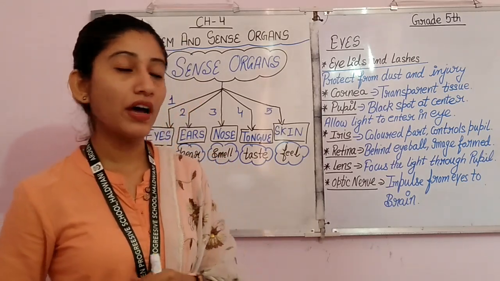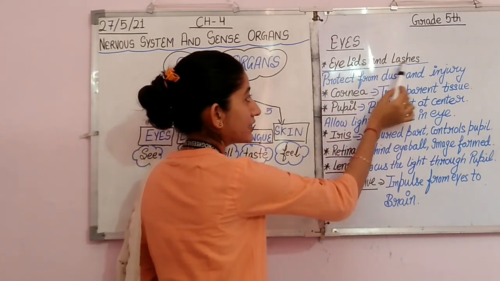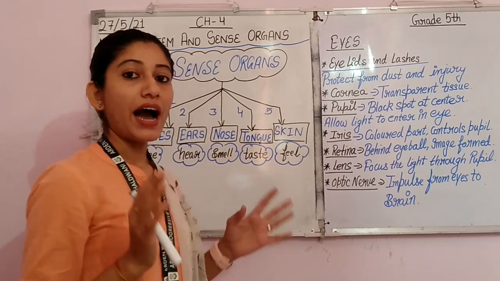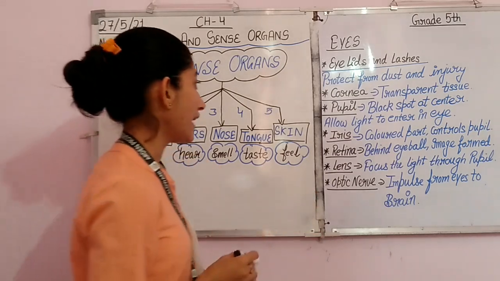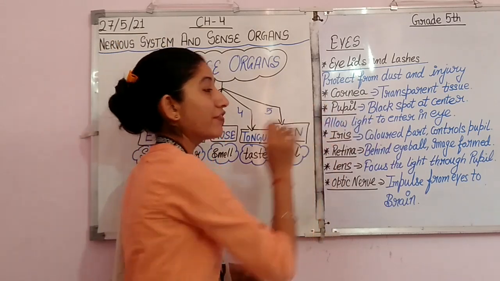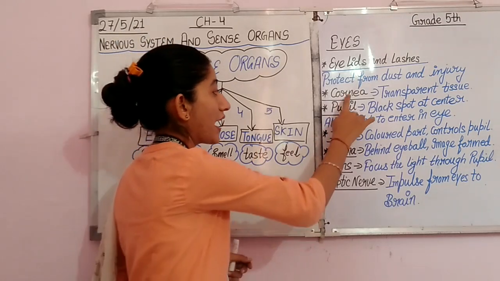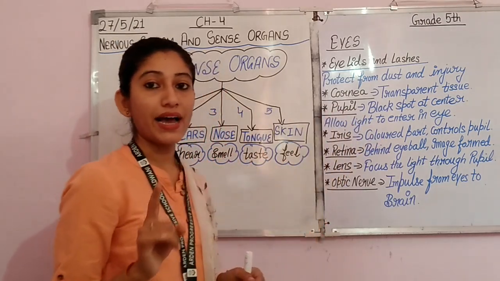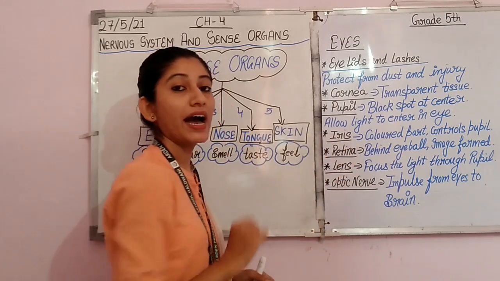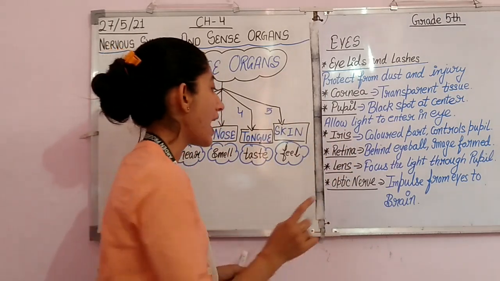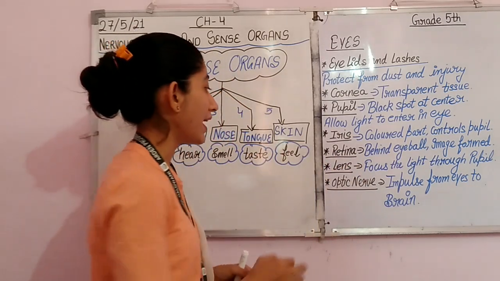Eyes have eyelids and eyelashes. Then eyes have cornea, pupil, iris, and retina.